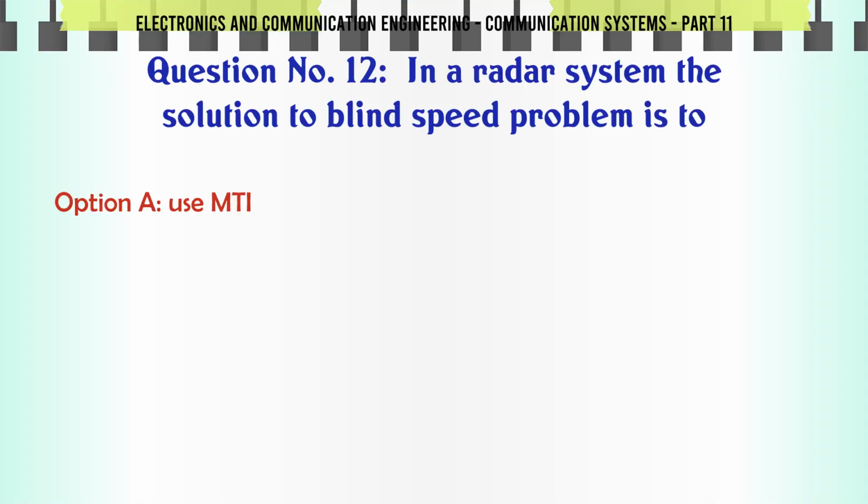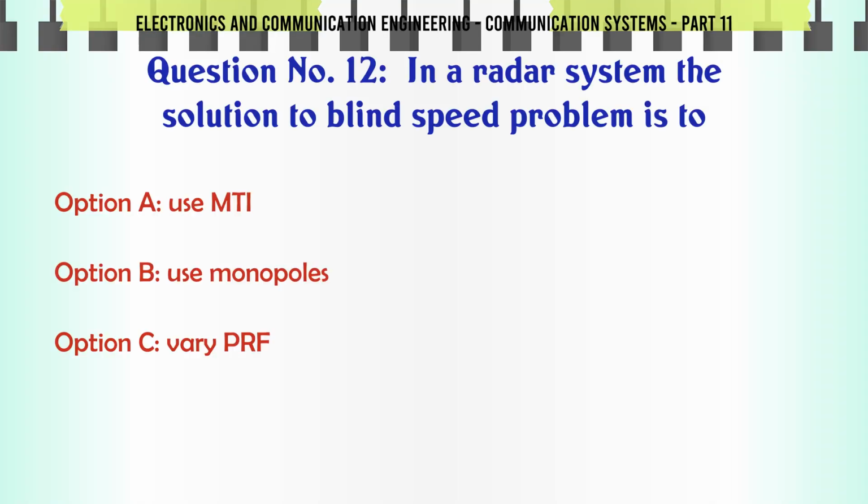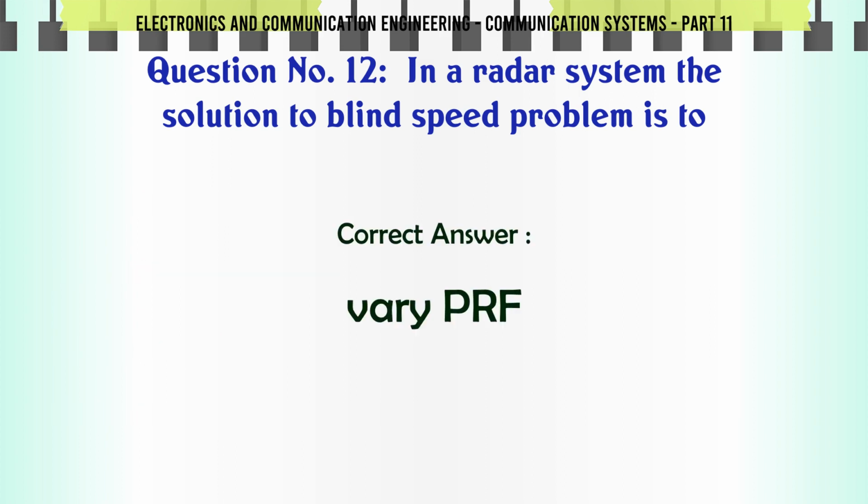In a radar system, the solution to the blind speed problem is to: A, use MTI; B, use monopoles; C, vary PRF; D, change Doppler frequency. The correct answer is vary PRF.